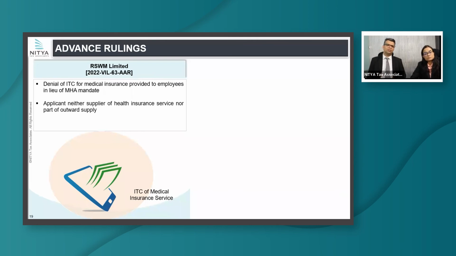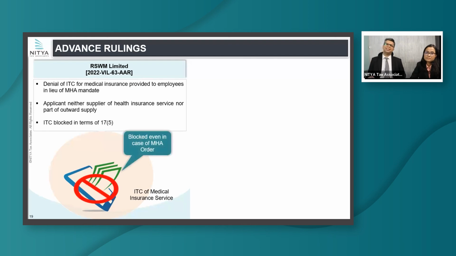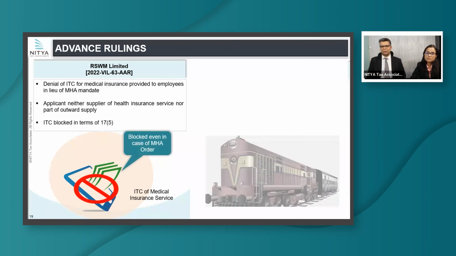Unfortunately, what the advance ruling noted or discussed is the provision that because he is neither a supplier of healthcare services, nor is it a part of a composite output supply, therefore ITC would not be available. However, they did not discuss the exception to this provision, which says that if it is mandated by law, ITC should be available. So in our view, because that provision was not considered, applying that provision, ITC should actually be available on medical services for the period where it was mandated by MHA.